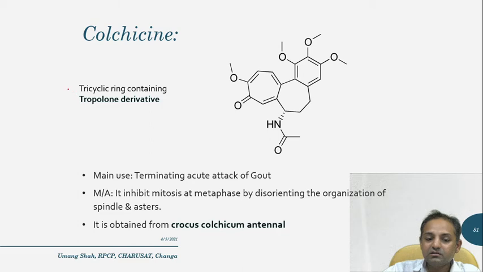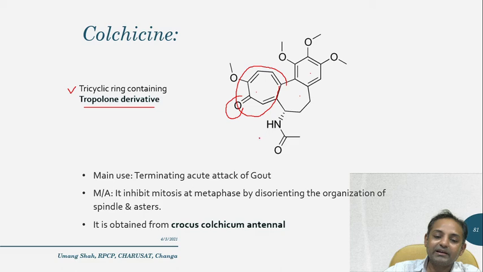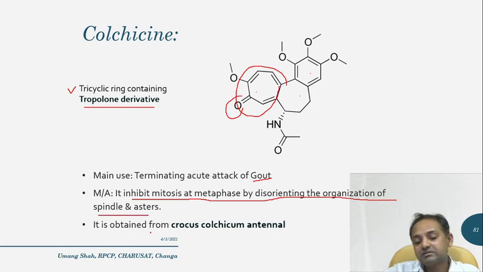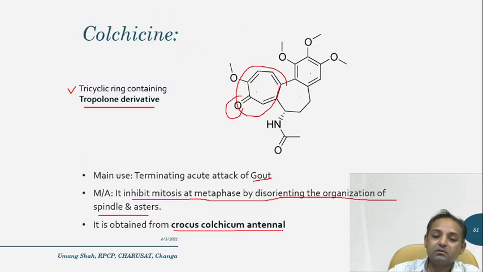Next is colchicine. Colchicine is basically a tricyclic, tropolone-containing derivative. This is called the tropolone ring, a tropolone ring with a ketone, so it is called a tropolone derivative, and three rings are present, which is why it is called a tricyclic derivative. Basically, it is used in acute attacks of gout, but its mechanism is to inhibit mitosis at metaphase by disorienting the organization of the spindle, and it is obtained from Colchicum autumnale. So this is the biological source of colchicine.